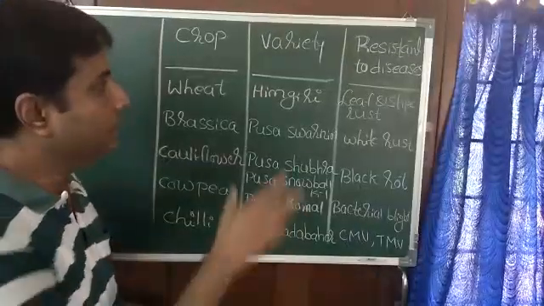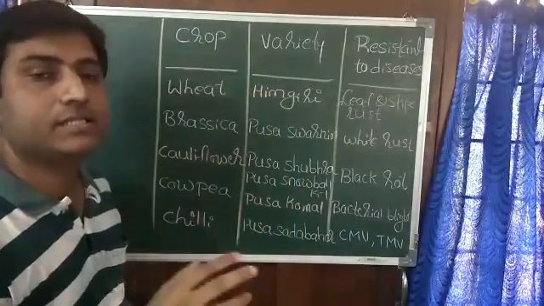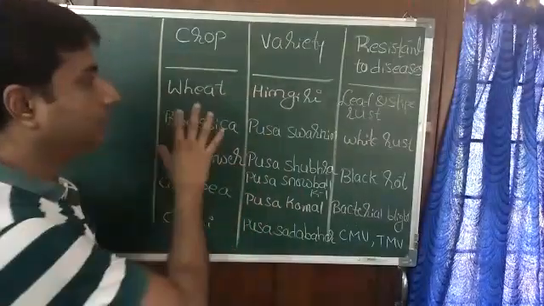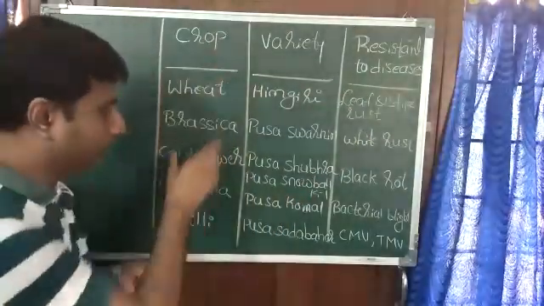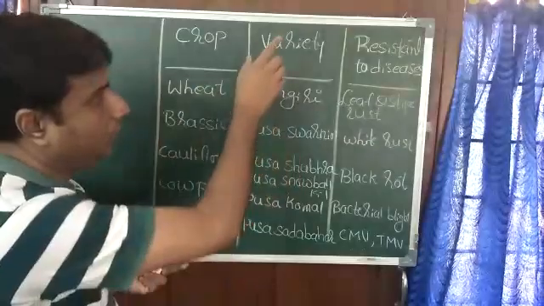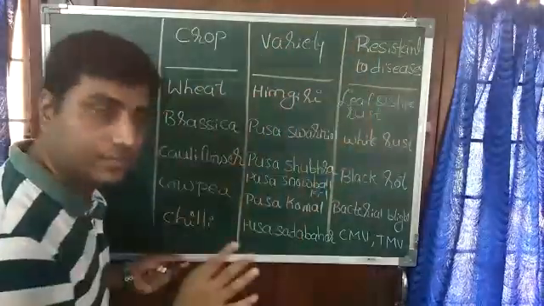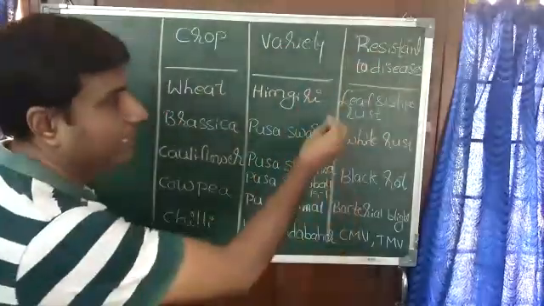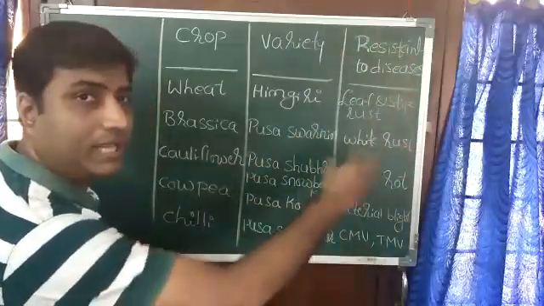So here is a list of some of the disease resistant varieties developed. There are 3 columns here. First column, crop, the name of the crop. Second column, variety, and third column, resistant to diseases. Like leaf and stripe rust, white rust, black rot. So all these, how they are resistant.